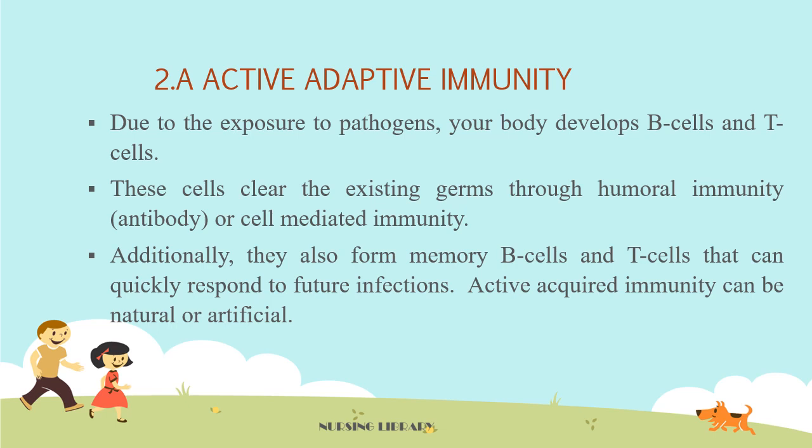Due to the exposure to pathogens, your body develops B cells and T cells. These cells clear the existing germs through humoral immunity or antibody or cell-mediated immunity. Additionally, they also form memory B cells and T cells that quickly respond to future infections. Active acquired immunity can be natural or artificial.